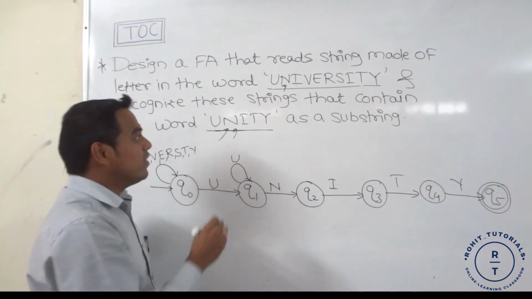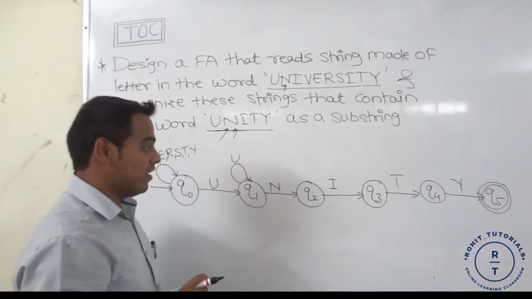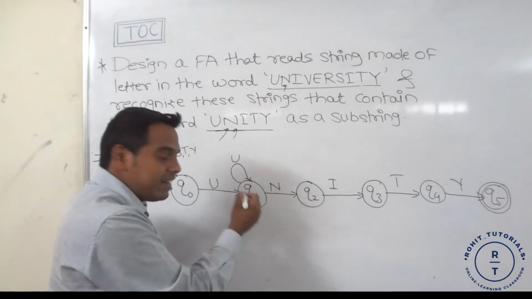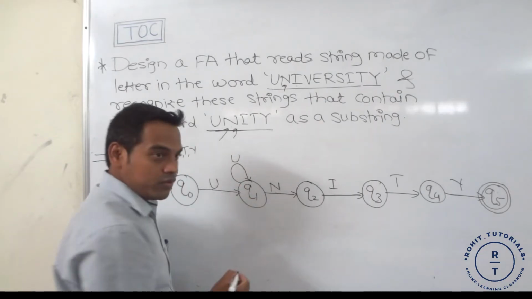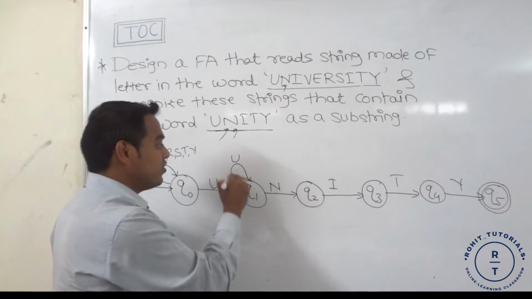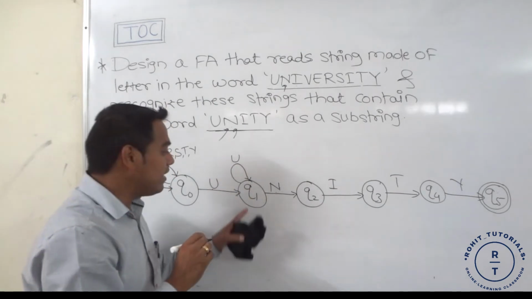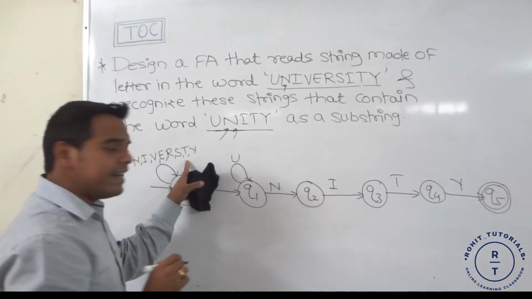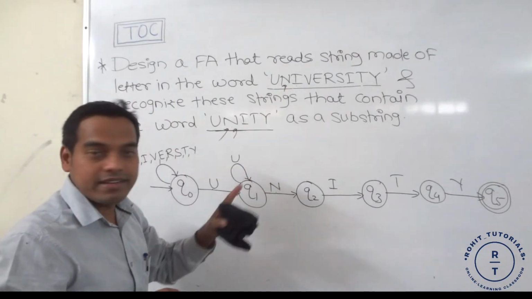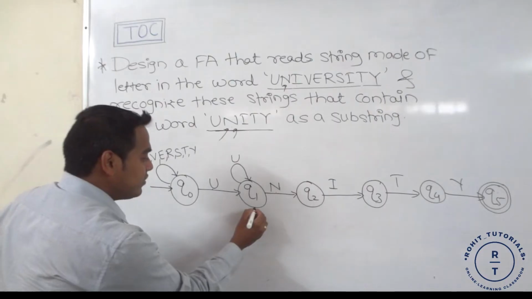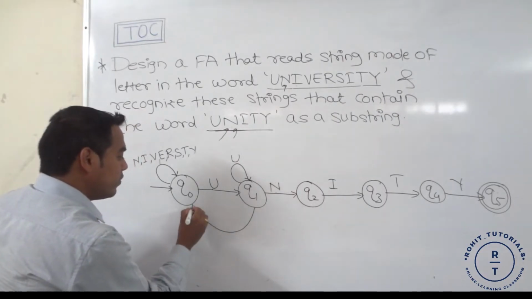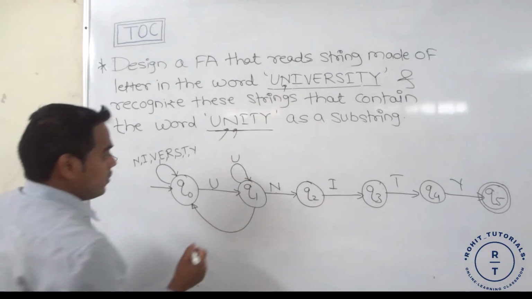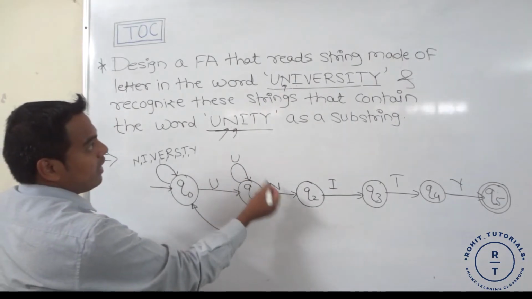Apart from U and N, if any other symbol occurs at Q1 state... if N occurs, we move to Q2 state, and if U occurs, we remain at Q1 state. So apart from U and N, any letter from the word university, we move to the Q0 state.